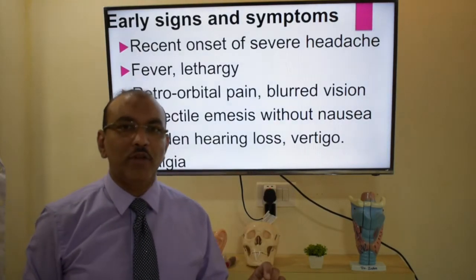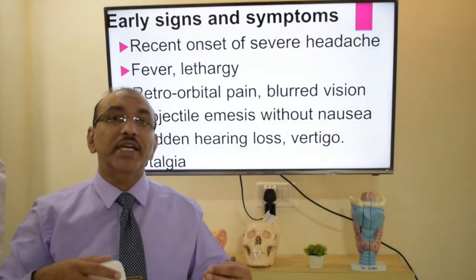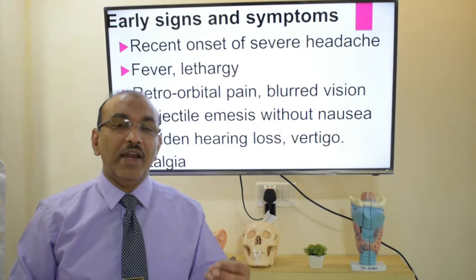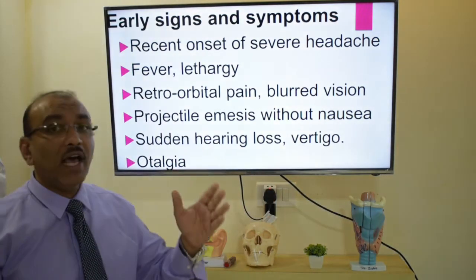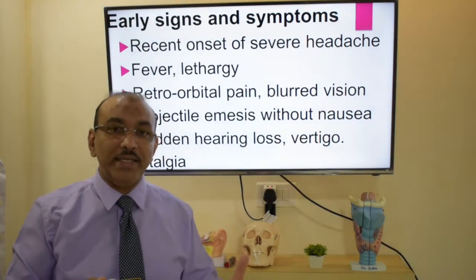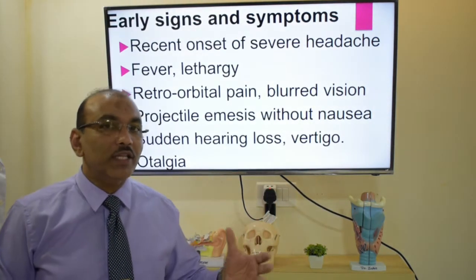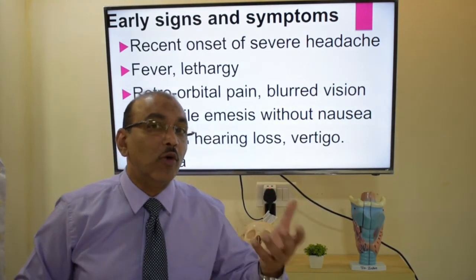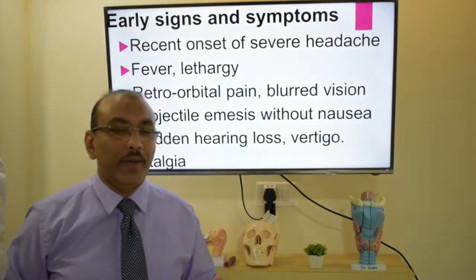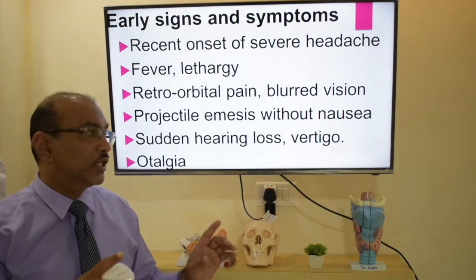The common presentations will be, of course, there will be history of ear discharge and slight ear pain, and the patient gets persistent fever, headache, ear pain, headache which is slowly increasing, and vision which is blurred, and he'll have a retroorbital pain, and along with that he'll have projectile vomiting. In the sense, usually when you have vomiting, you have a feeling of vomiting first, followed by vomiting. But when the infection spreads to the brain, you have a projectile vomiting. There will be no stage of nausea. He throws it out, whatever is there. So it's called a projectile vomiting. Likewise, along with this, you have severe vertigo, so dizziness also.